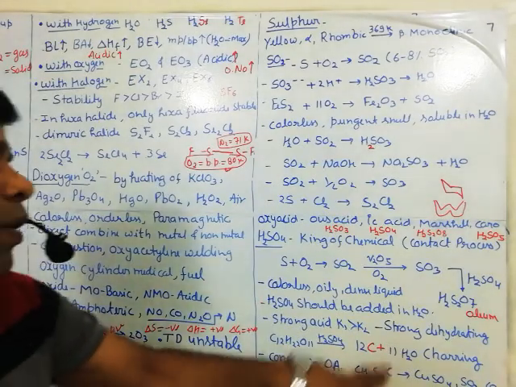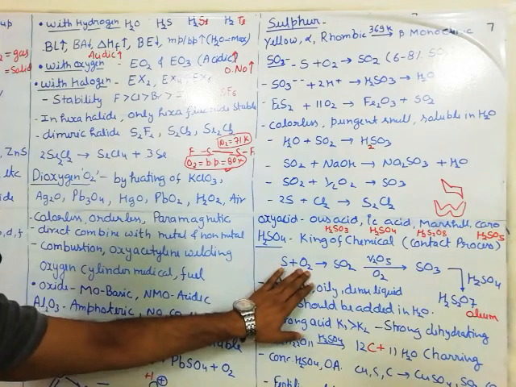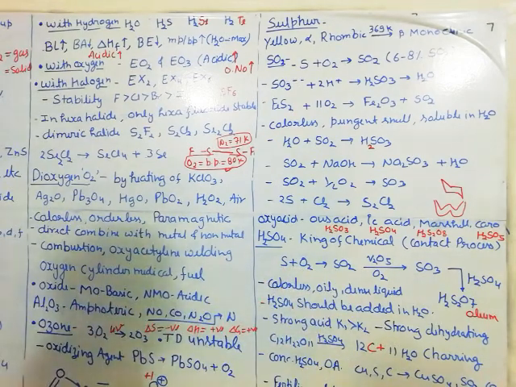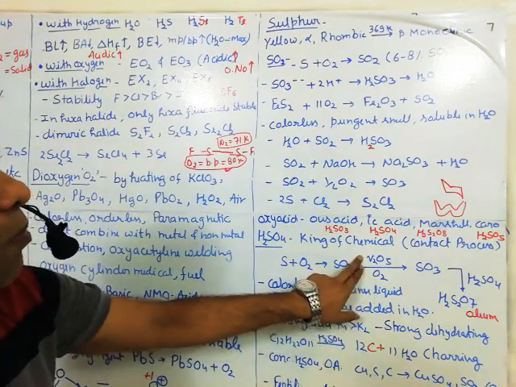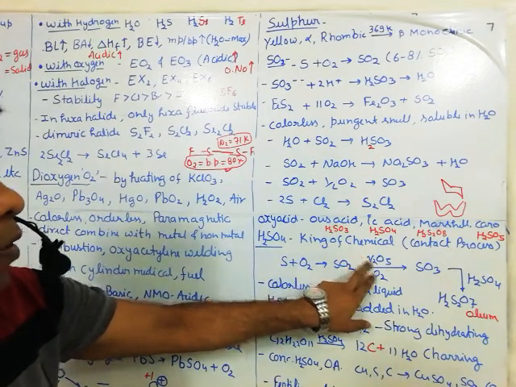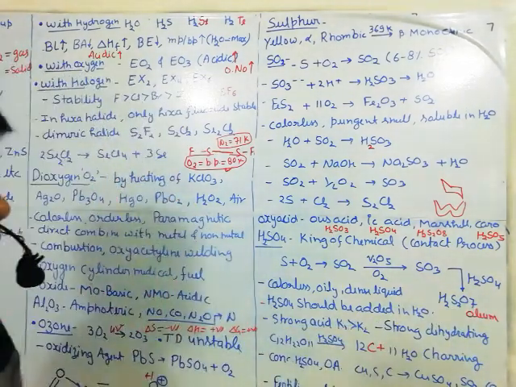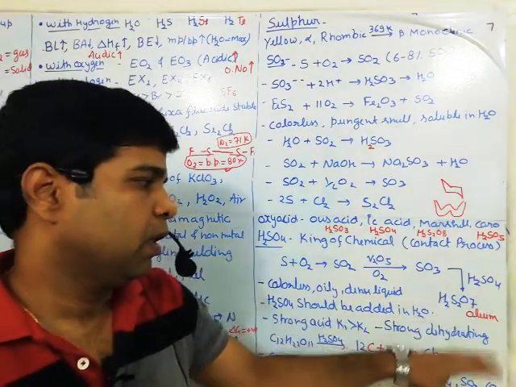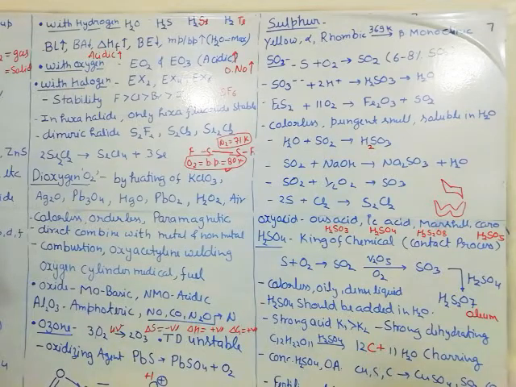Okay, so let's look at how we can form this king of the chemicals. It is formed by the contact process. What is the contact process? Sulfur burns with oxygen to give SO2. That SO2 is further oxidized with O2 in the presence of a vanadium pentoxide catalyst to give SO3. This SO3 gets dissolved in H2SO4 to give oleum. Oleum is H2S2O7, and its common name is pyrosulfuric acid.